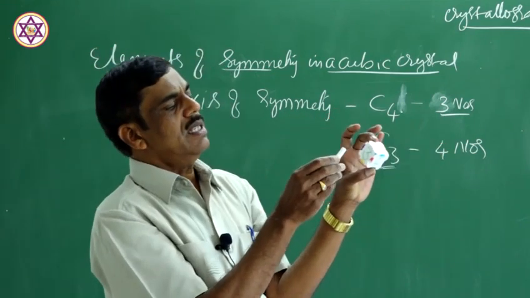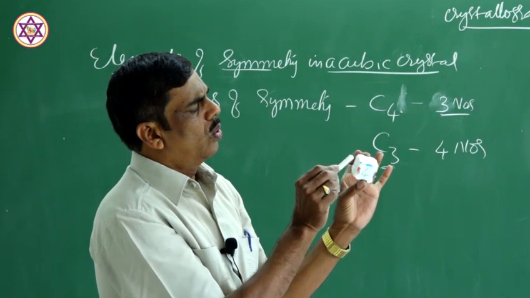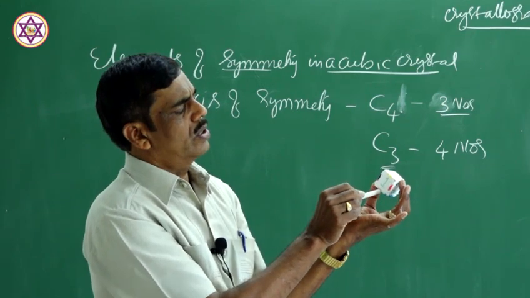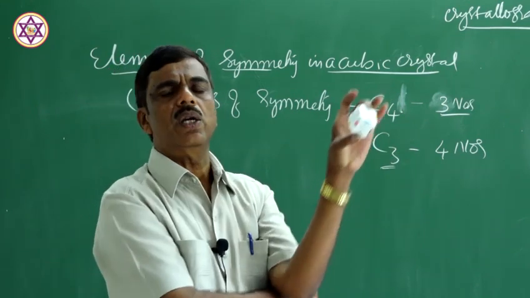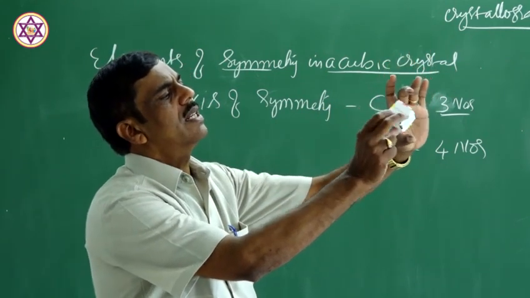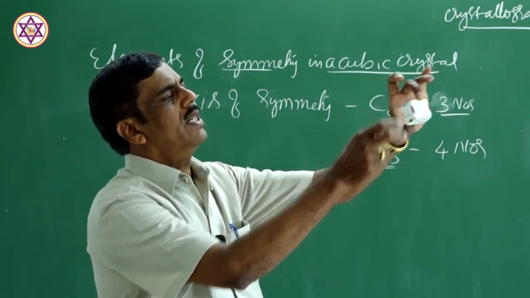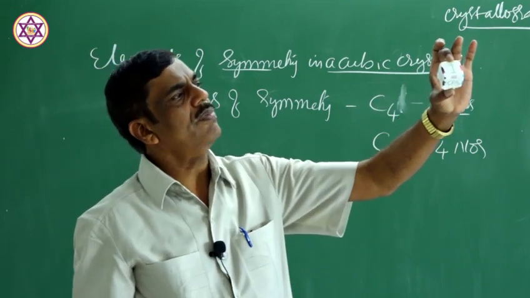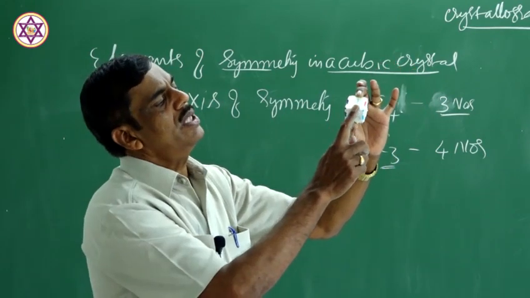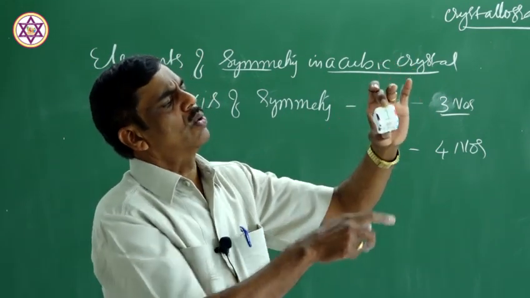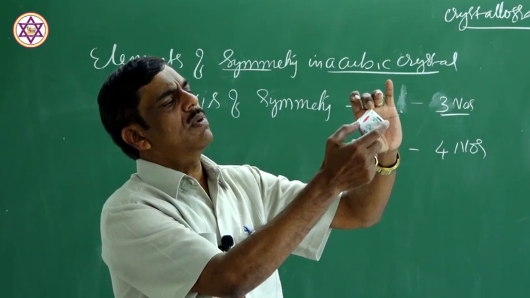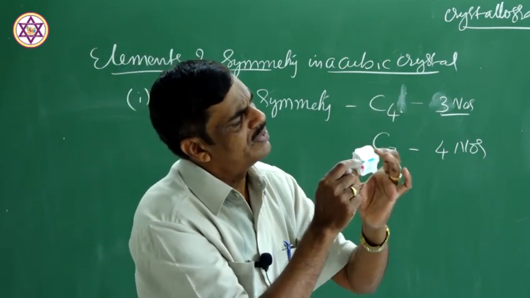Okay. Edges. Now you see blue, black, yellow, red: 4 edges. Here 4 edges and here 4 edges. Totally 12 edges. Now you consider an imaginary line passing through opposite edges like this. You rotate this through 360 degrees. How many times will the same appearance be repeated? Now you see this edge is towards you. Now you rotate this through 360 degrees for the same look. This edge comes to your side. This edge is brown.